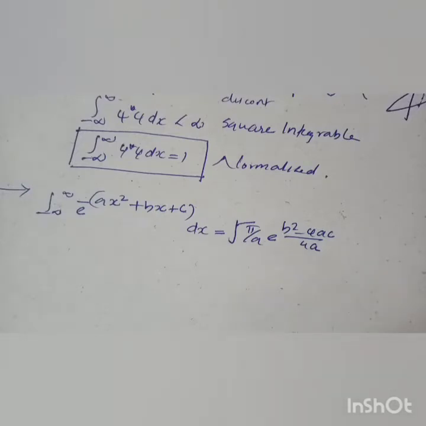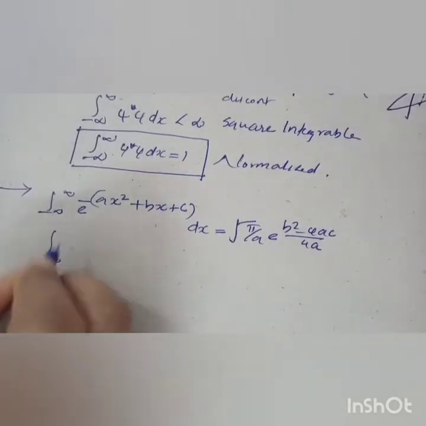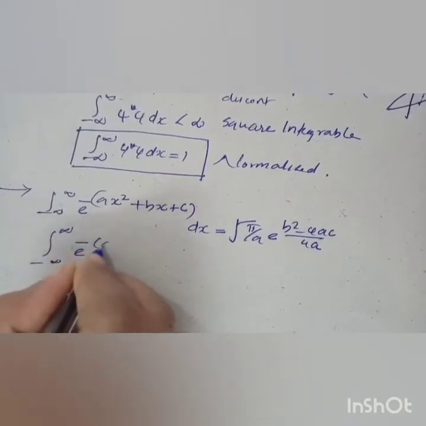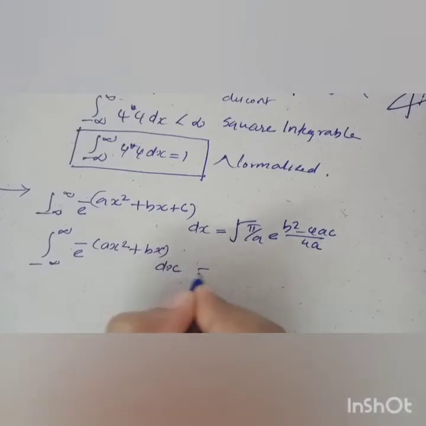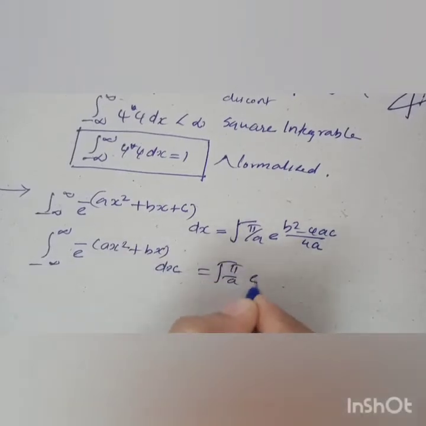Under root pi by a e raised to (b square minus 4ac) by 4a, that is the first integration formula. The integral from minus infinity to plus infinity of e raised to minus (ax square plus bx) dx is equal to under root pi by a e raised to b square by 4a.